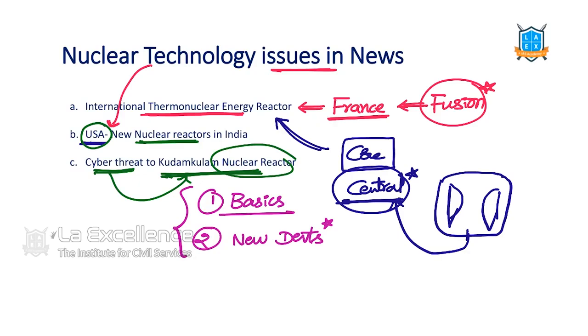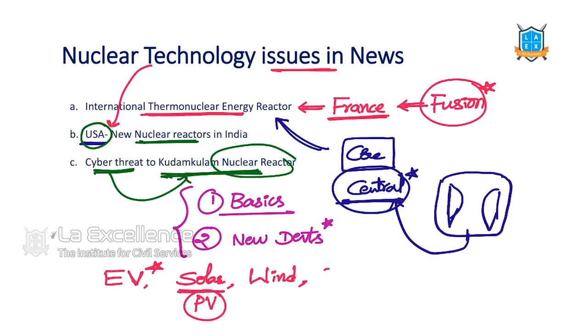Other than that, we said there are many other kinds of energy. Yes or no? Electric vehicles. We need to remember electric vehicles. We need to focus on this concept. And solar energy, wind energy, the technology behind it. I am not asking you what the advantages are, all that we are going to discuss in environment. But with regard to science and technology, how solar energy works. What is solar PV? Like that.